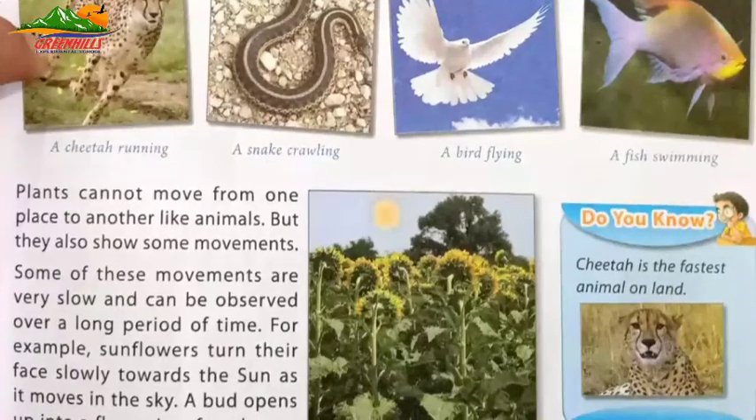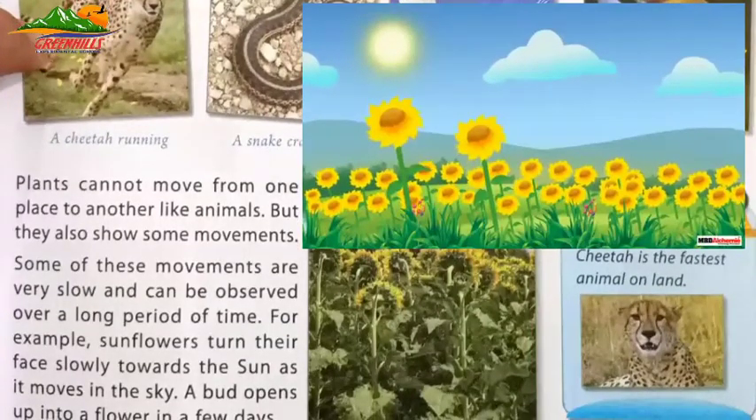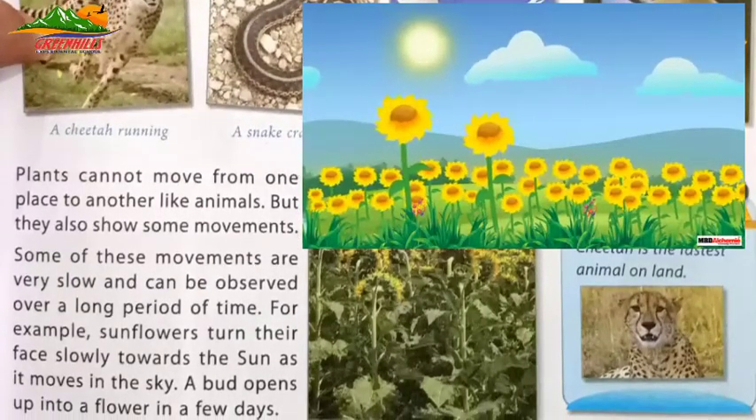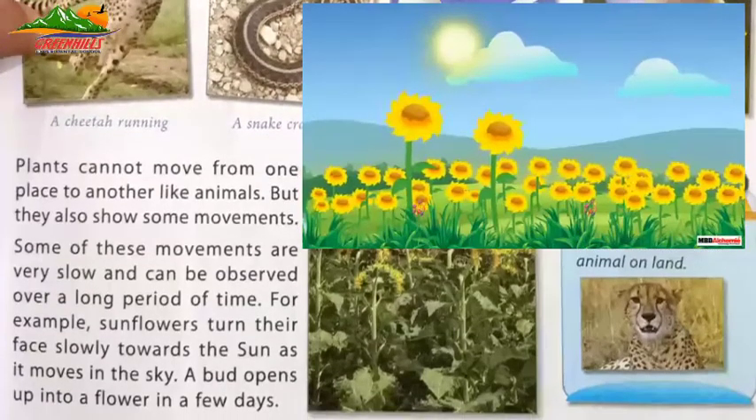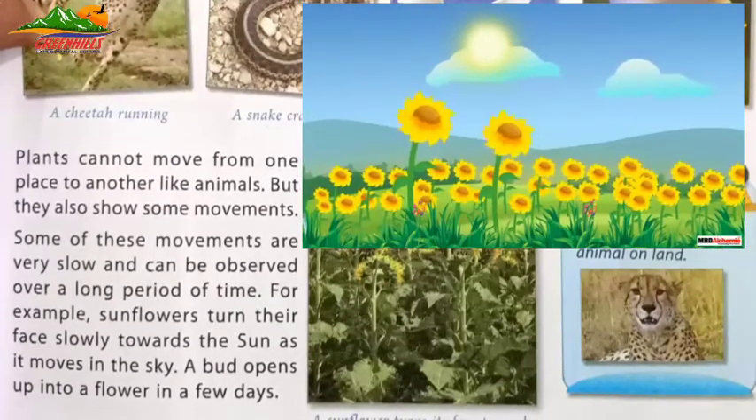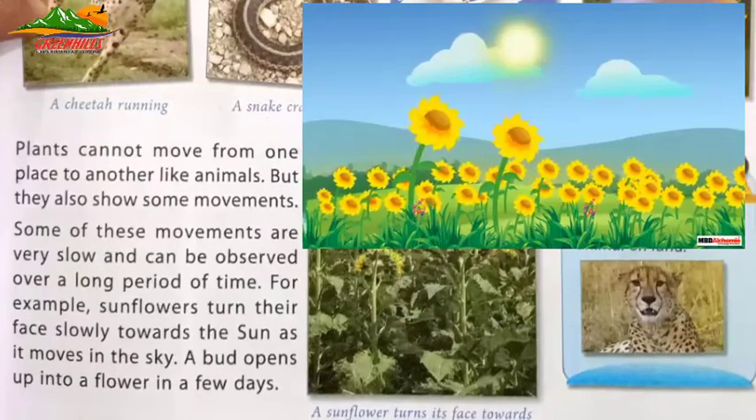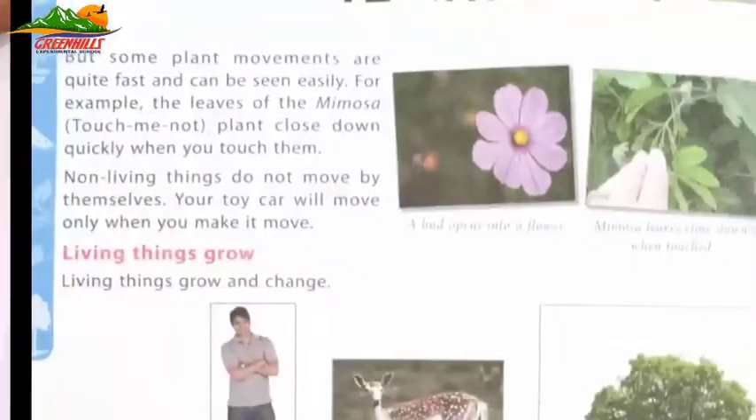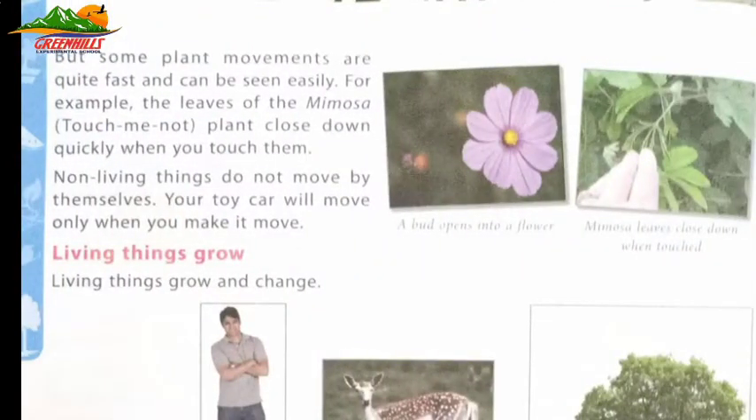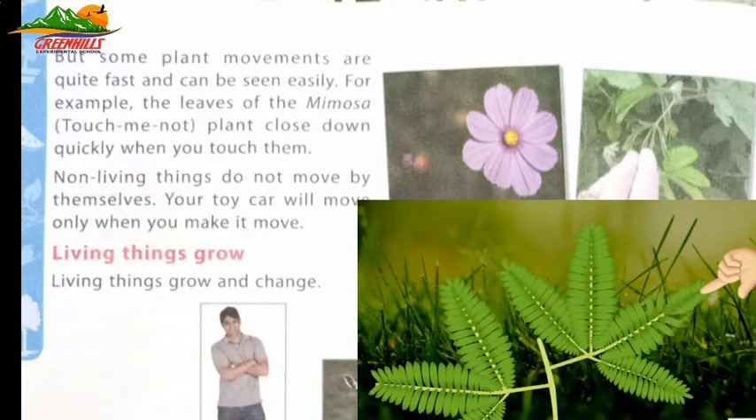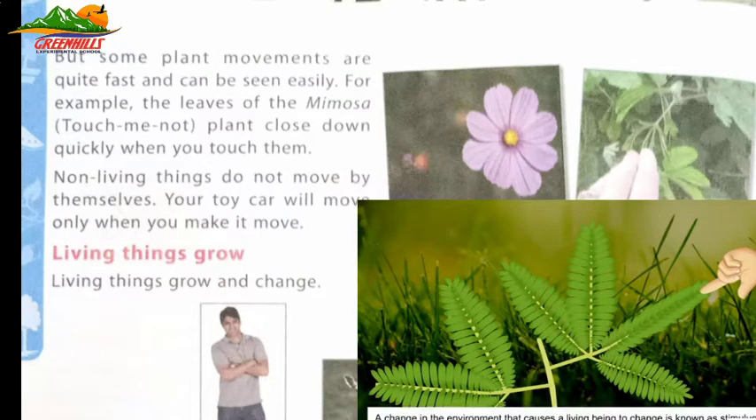Some of these movements are very slow and can be observed over a long period of time. For example, sunflowers turn their face slowly towards the sun as it moves in the sky. A bud opens up into a flower in a few days. But some plant movements are quite fast and can be seen easily. For example, the leaves of the mimosa touch-me-not plant close down quickly when you touch them.